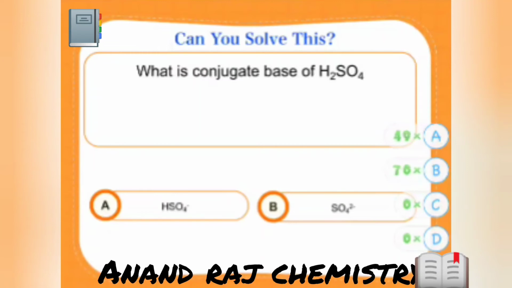Now I'm getting mixed answers. People have answered A as well as B. Look, if 90% of people are not giving the correct answer, I will not give the coin. Okay? Quickly. You need to recall what a conjugate acid base pair is. Conjugate acid base pairs differ by 1 H plus.